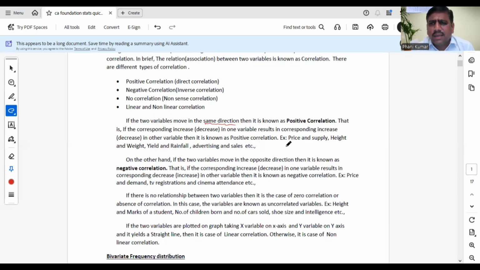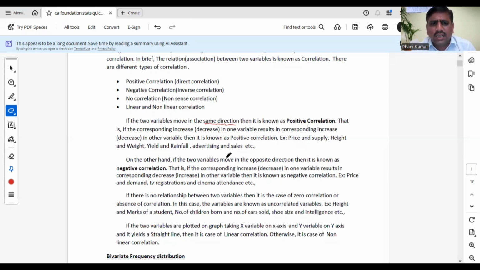Price and supply: if price increases, supply increases. It is positive correlation. Height and weight, it is positive. Both variables move in the same direction. Yield and rainfall: if rainfall increases, yield increases; if rainfall decreases, yield decreases. Advertisement expenditure and sales is also positive. So mostly you have to concentrate on examples. Whenever two variables are given, please check if one variable is increasing, whether the other variable is also moving in the same direction or not. If it is so, it is positive.